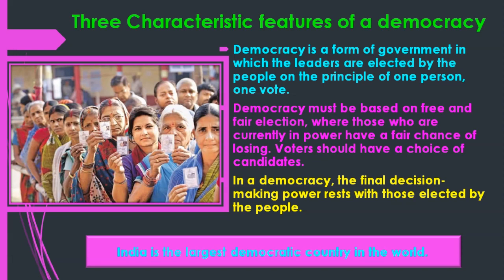In a democracy, the final decision-making power rests with those elected by the people. It means the power is only in the hands of those leaders whom we elected. They also make laws for the full country. India is the largest democracy in the world.